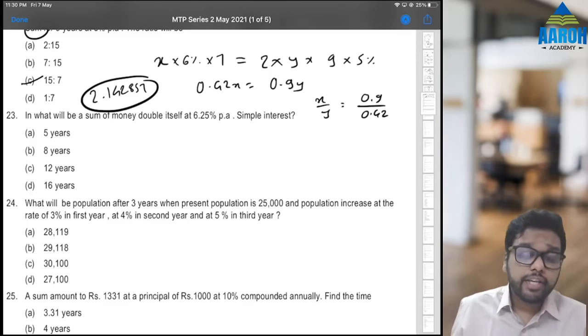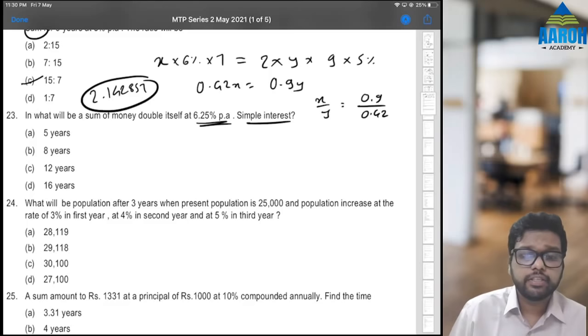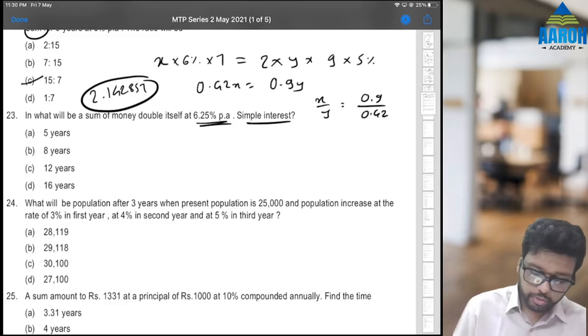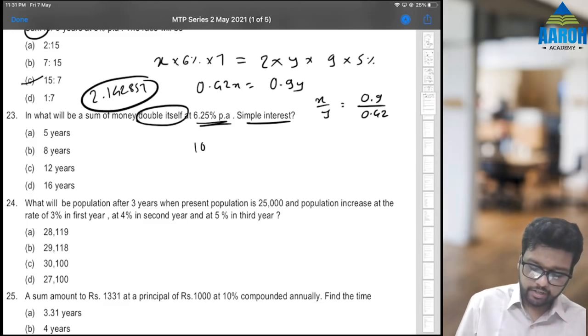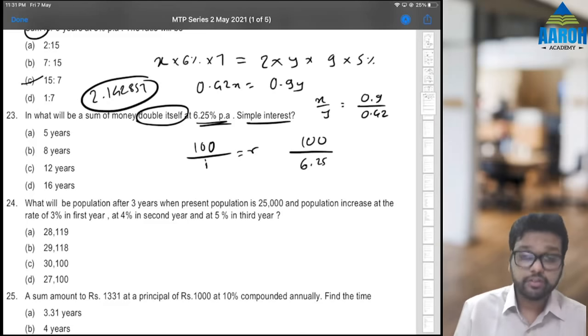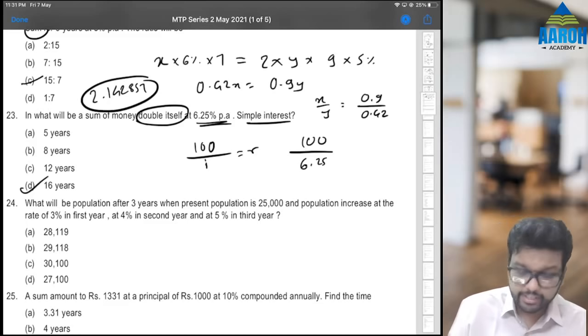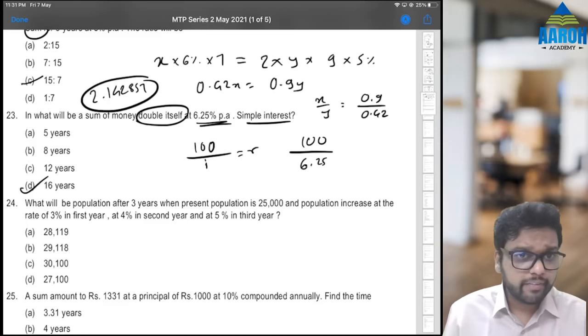Next, in what years will a sum of money double itself at 6.25% per annum simple interest? If you have watched the live revision, you know that doubling itself is 100 by rate. That's it. 100 by I gives us the time for simple interest. So 100 by 6.25, not in percentage, 100 by 6.25 is 16 years, which is the correct answer. Or form an equation, that is okay.